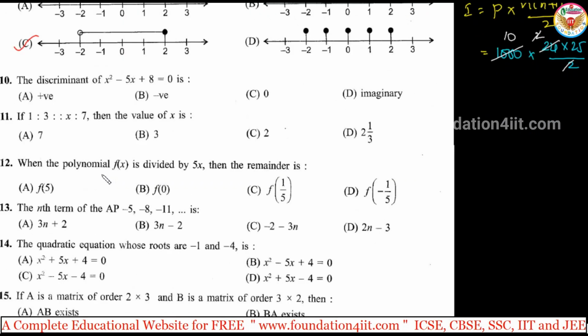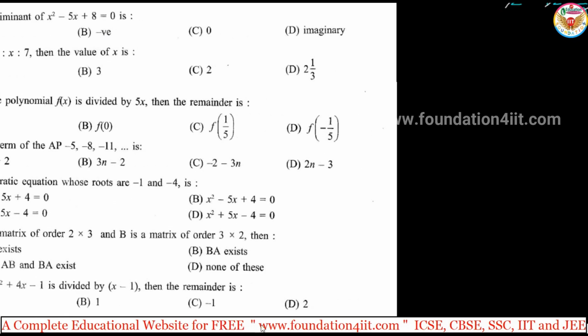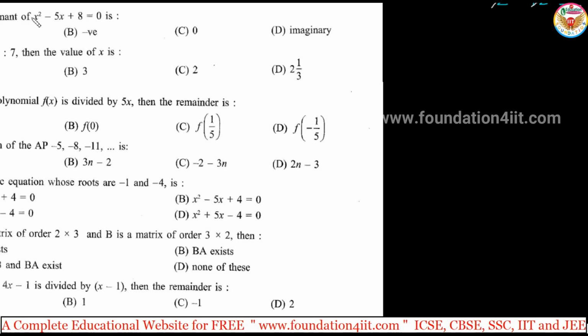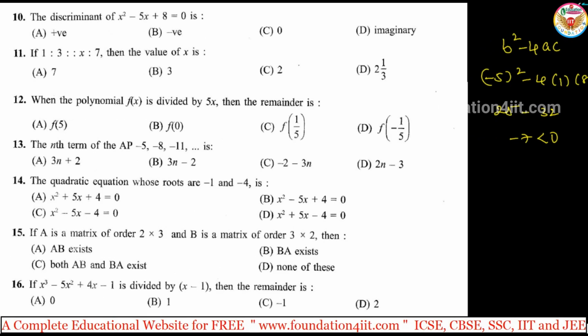Right. Next one. The discriminant of x square minus 5x plus 8. Discriminant is b square minus 4ac. So directly, the x square coefficient is 1, so a is 1, b is minus 5, c is 8. So b square minus 4ac is the discriminant. Minus 5 square minus 4 into a into c. 25 minus 32. It's minus 7. So it's less than 0. It is negative.